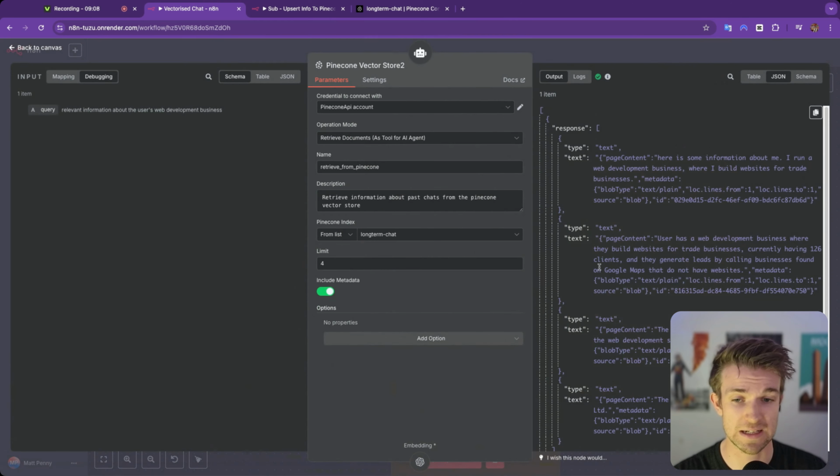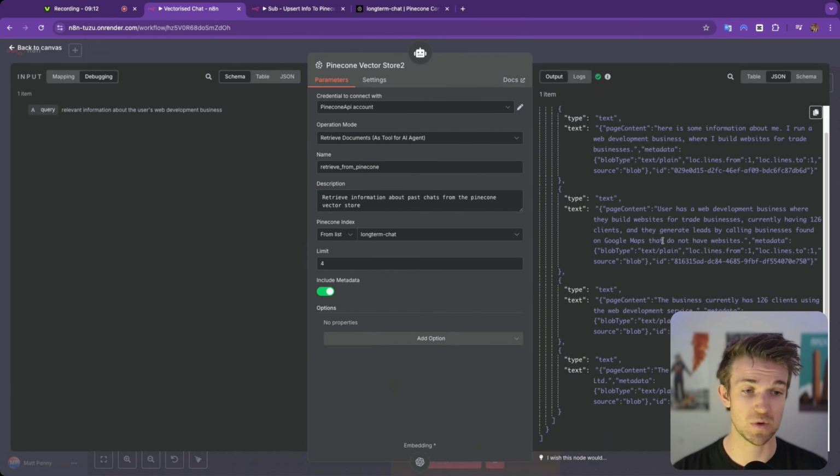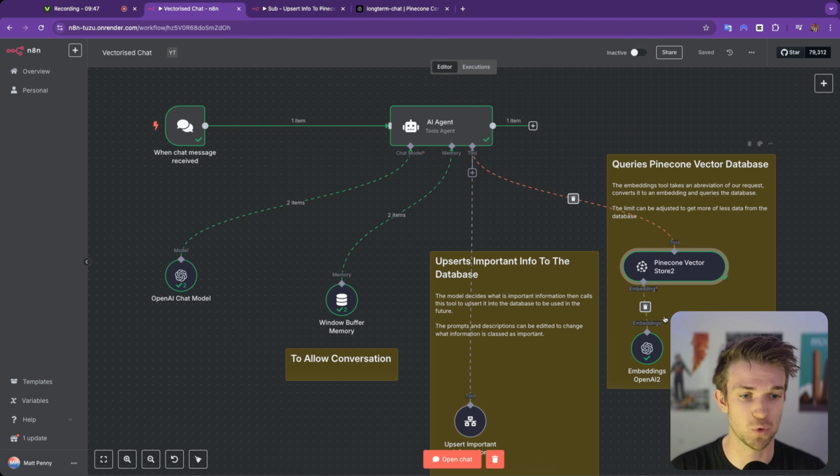And if we click into here, we can see it's going to give us the four closest results. So here we can see the query is relevant information about the user's web development business. It's giving us four results, and the AI is then going to use these results to give us our response. Now, you can play around with this limit here. If you increase this, it gives you more results, which means more context, which means probably a better answer. However, because it is more context that you're passing into the AI model, it's going to be more expensive. So this is a really important part of how this works.